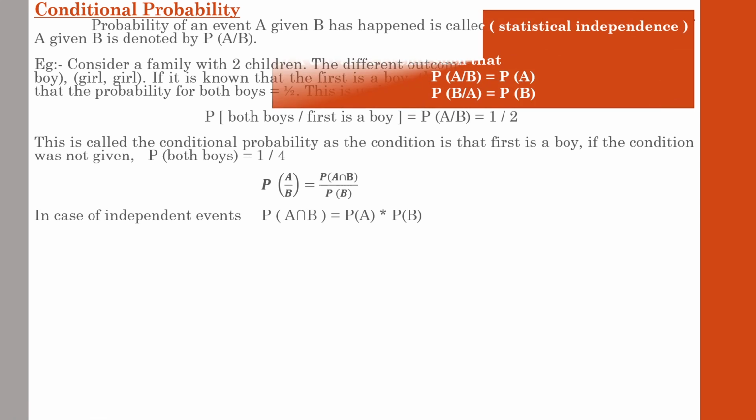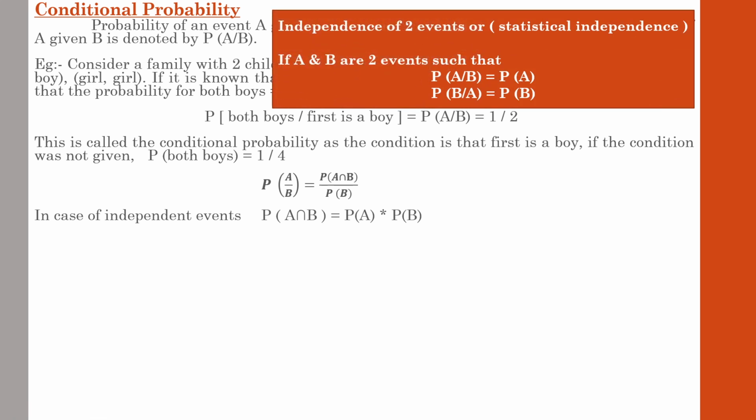And also remember this rule with regard to independence of 2 events. Whenever you come across an independence of 2 events situation, we will discuss in detail under the multiplication category. If A and B are 2 independent events, the probability of A by B will always represent the probability of that A event. If you are studying the probability of B event where A is the condition, then P of B by A represents the probability of B. Remember this concept. We will discuss this concept in detail in the future sessions.